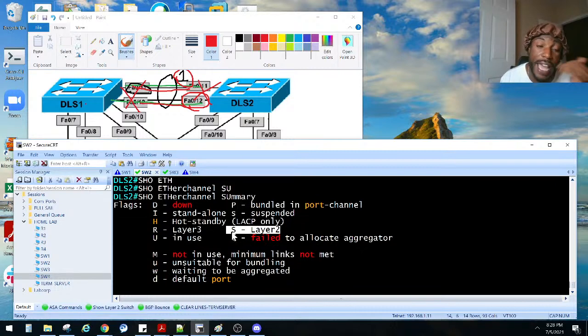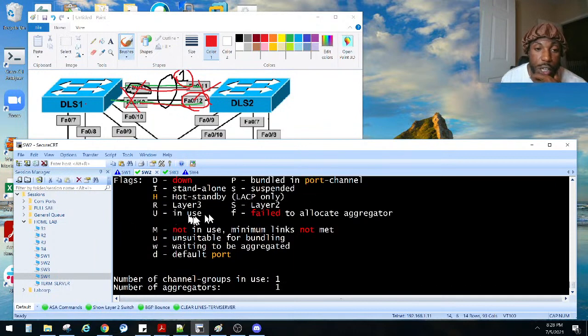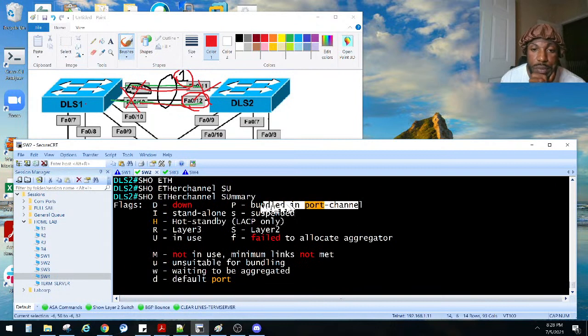If we do layer 3, we add an IP address and stuff like that, and then make it a layer 3 port channel. The U lets us know it is in use. And then the P lets us know it is bundled into a port channel. So that's good to go there. So we did port channel 1.